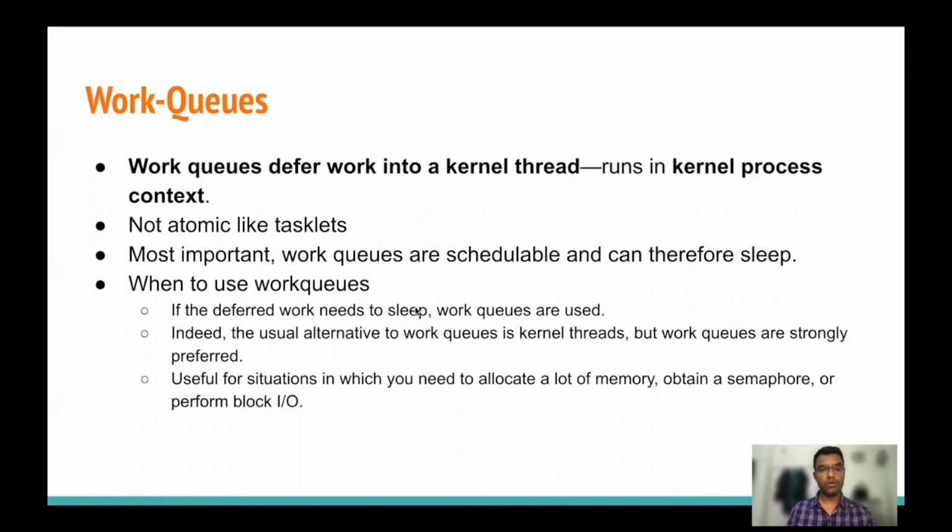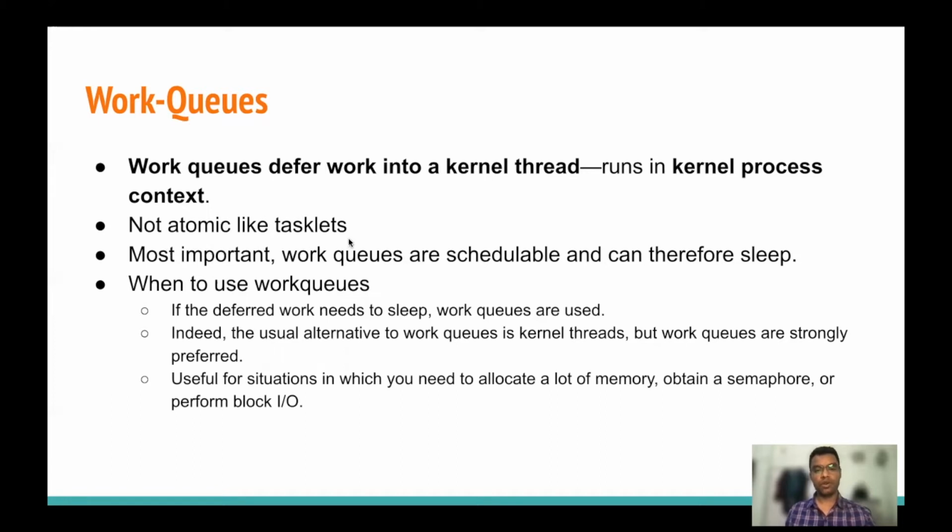Work queues are run by kernel threads. When we get work in the work queues, those works are scheduled by the kernel on the kernel threads. So we can say that work queues run in the kernel process context, and they are not atomic like tasklets.